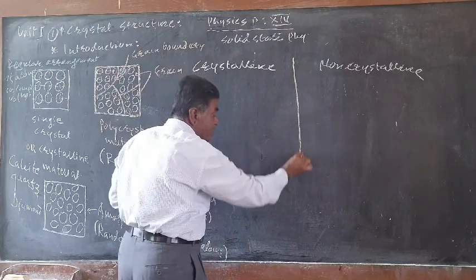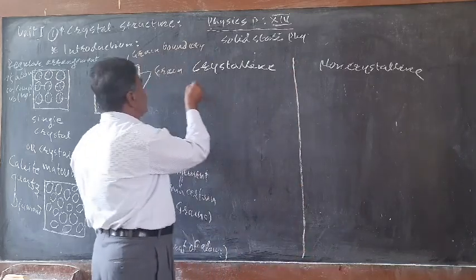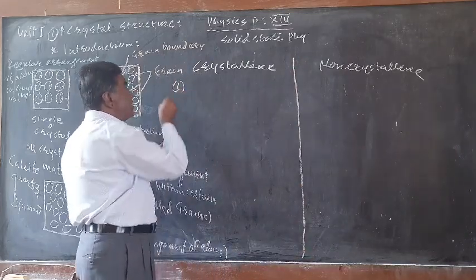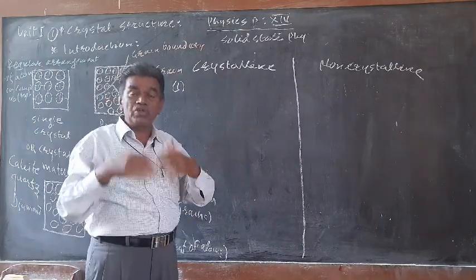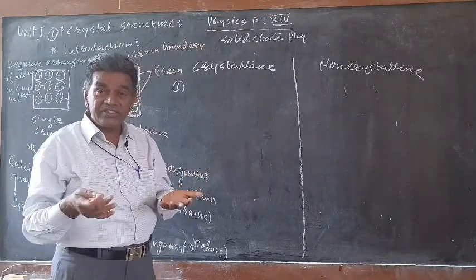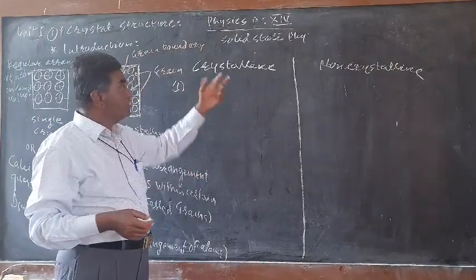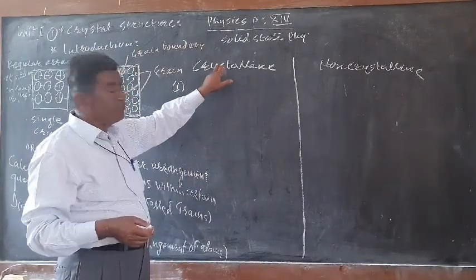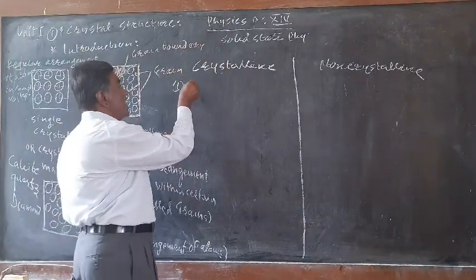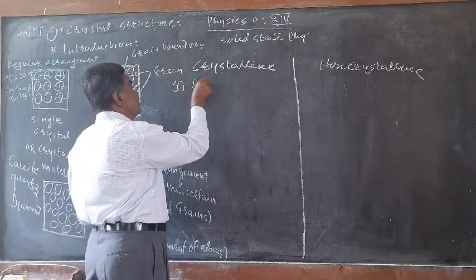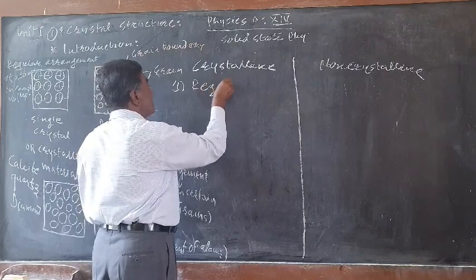So what are the differences? The first difference is that every solid is composed of atoms, ions or molecules, and in a crystalline solid the arrangement of these ions or molecules is regular. Here you are getting a regular pattern